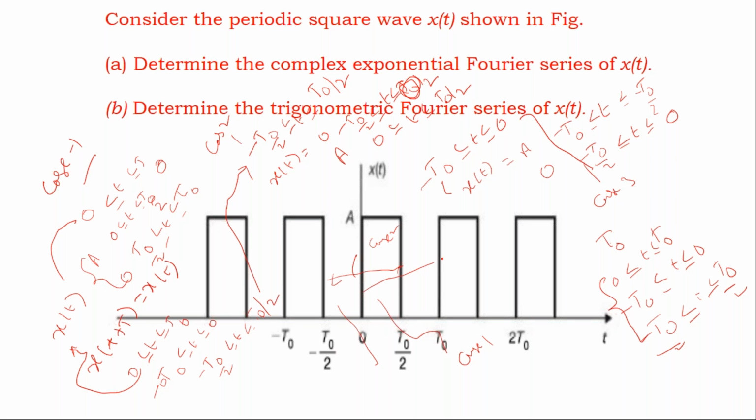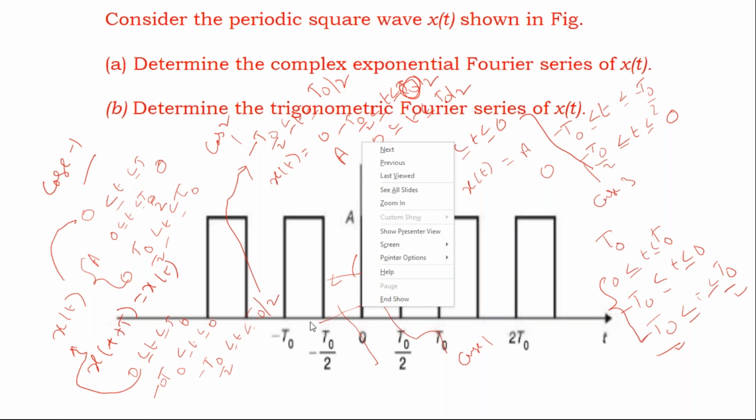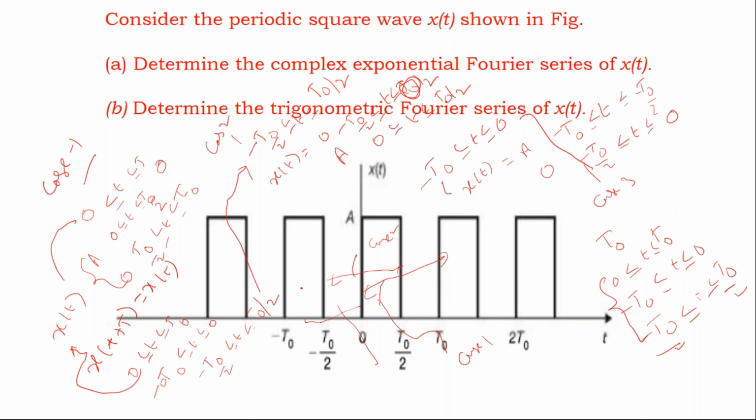And for case 1, you need to consider it like this. This is what case 1 is. And for case 3, you need to consider this as case 3.